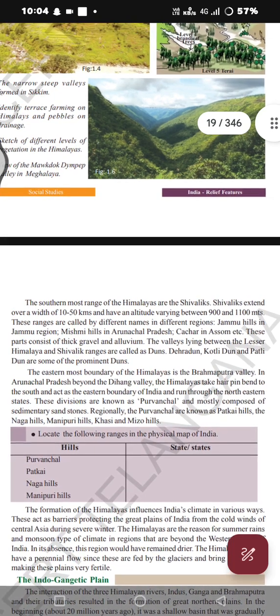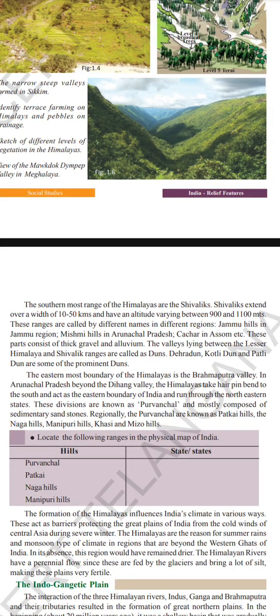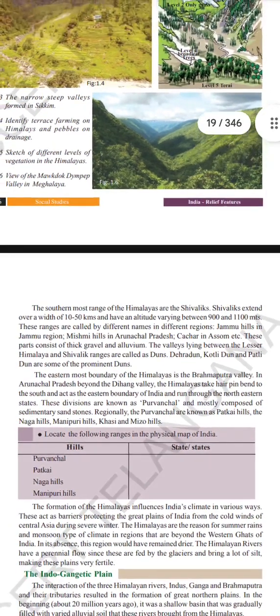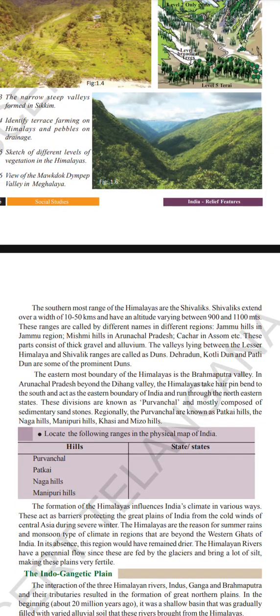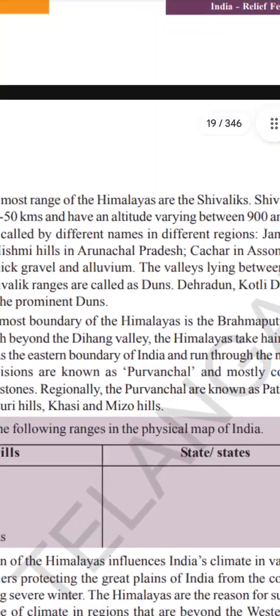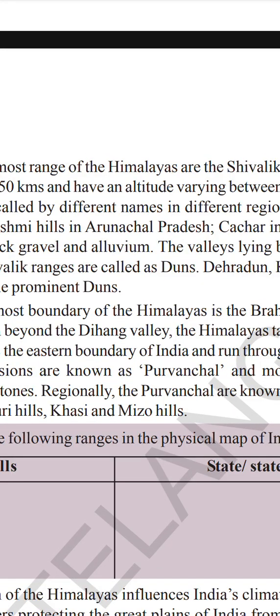They are known as Jammu Hills in the Jammu region, Mishmi Hills in Arunachal Pradesh, Dafla, Miri, Abor in Assam, etc. This part consists of thick gravel and alluvium. Alluvium is nothing but fertile soil, the soil which is helpful for the growth of plants.